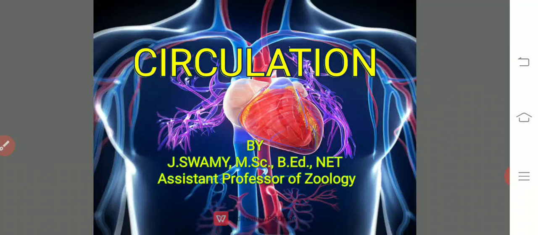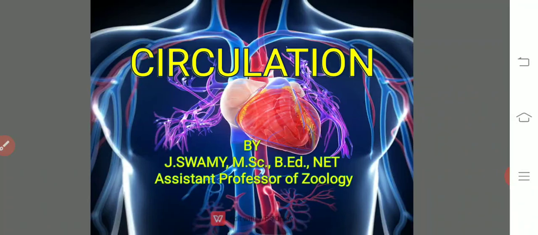In those animals which have organ system grade organization and a complex body structure, there is an exchange of food material as well as gases over long distances through the circulation. The food material as well as oxygen should reach all the cells present in the body through the circulation only.